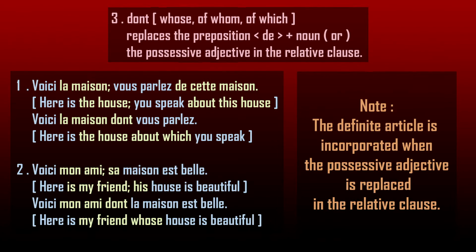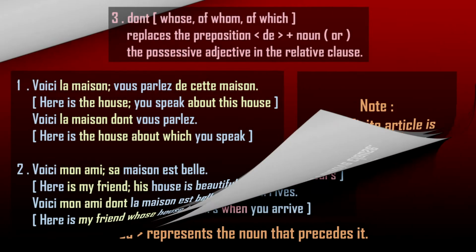Sa maison will become dont la maison, to get a sentence like Voici mon ami dont la maison est belle. Here is my friend whose the house is beautiful. In English it should be: here is my friend whose house is beautiful.